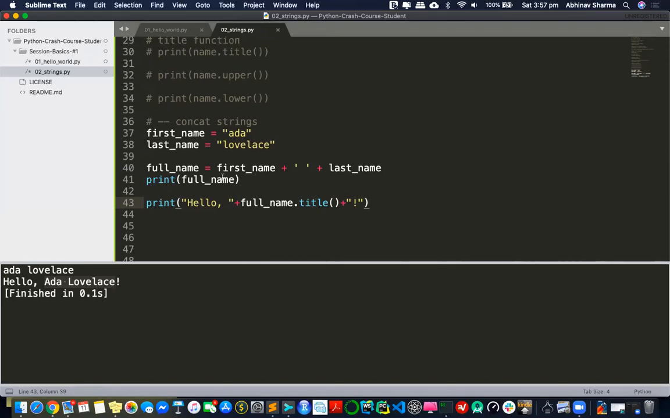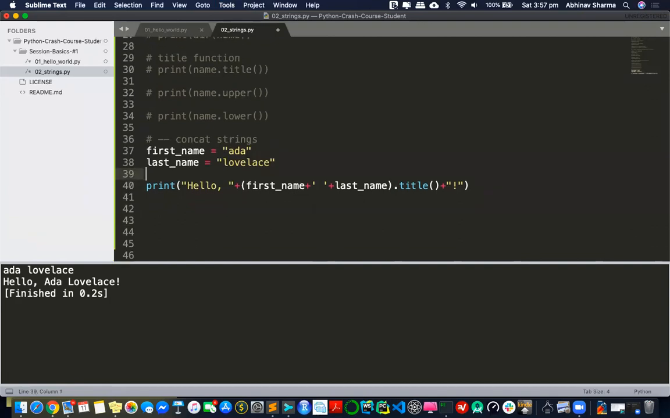Imagine there's no point even creating a full name here. What I can do is this: first name plus last name. That will work as well, and it's more efficient code. So I basically avoided these lines, and you have 3 lines in total. It can go even more extreme. If I remove this also, you don't even need the first name and last name variables. That's gone too.